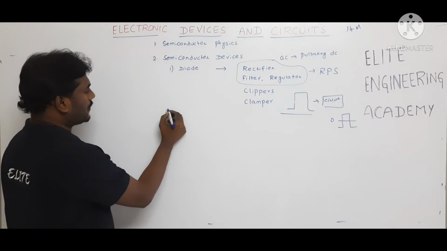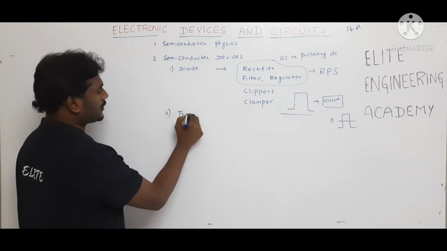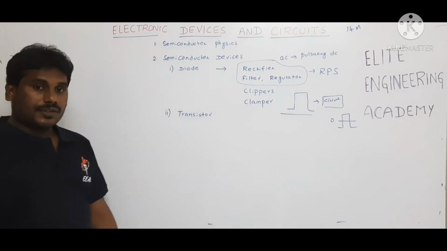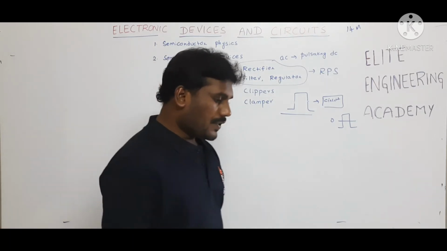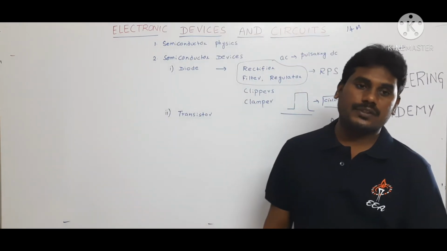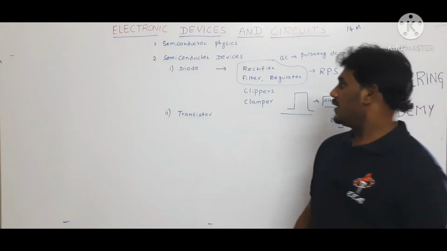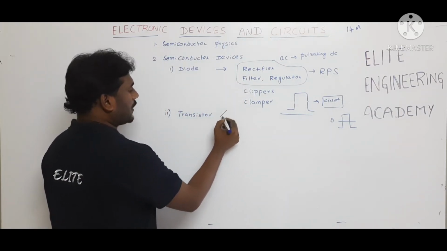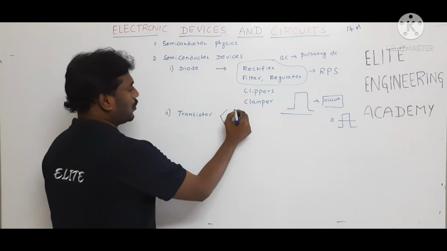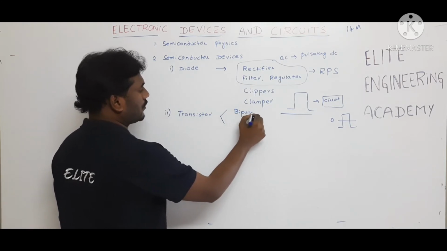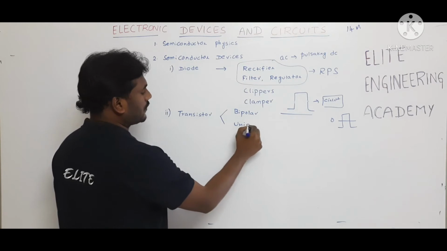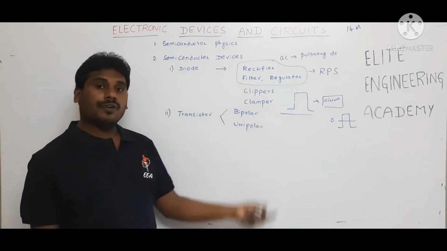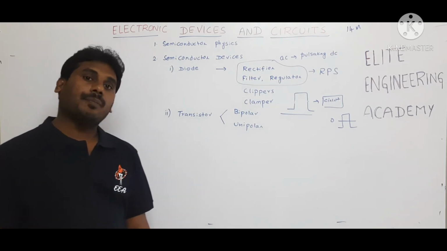The next semiconductor device we are going to study is the transistor. A transistor is a 3-terminal device. We are going to study the different terminals of a transistor. Generally, transistors are classified into two types: bipolar devices and unipolar devices. In a bipolar device, the operation depends on both majority as well as minority charge carriers.